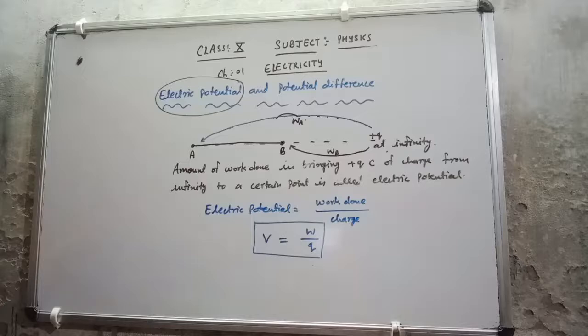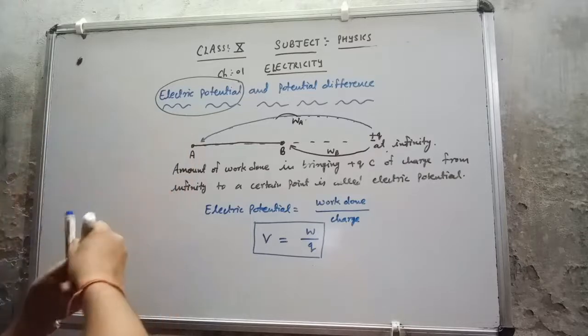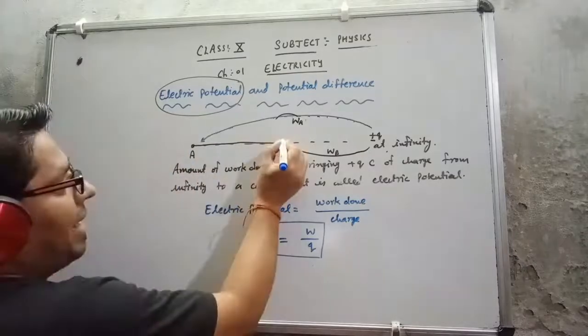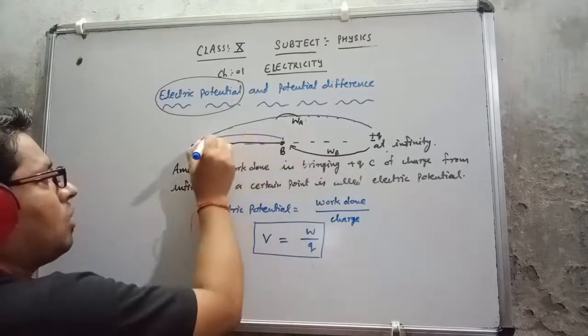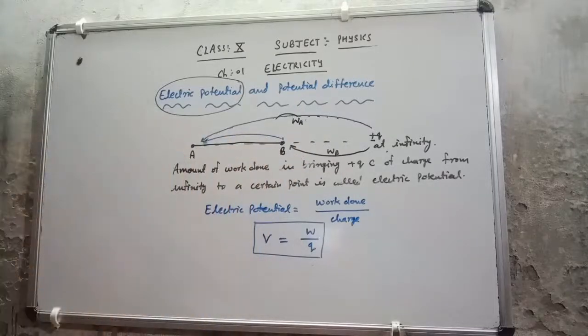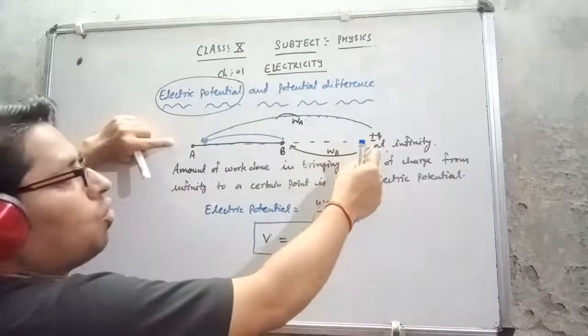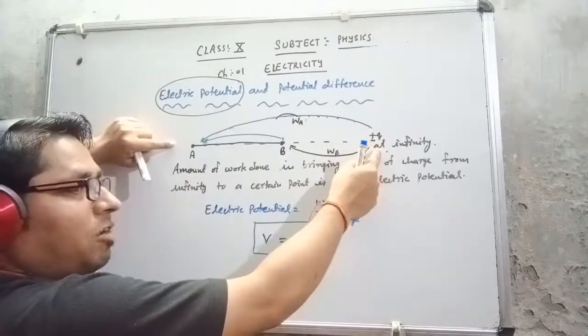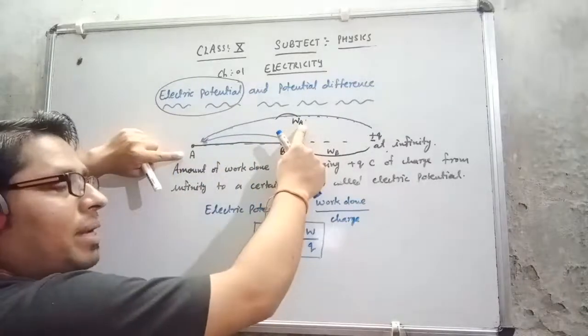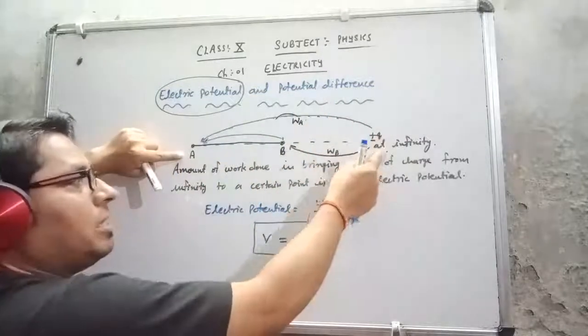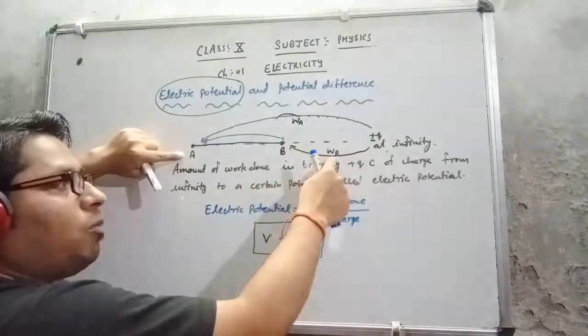Now I want to bring that q coulomb of charge from point B to point A. So what is the work done? Keep in mind what I have said: if I bring q coulomb of charge from infinity to point A, the work done is WA. If I bring it from infinity to point B, the work done is WB.